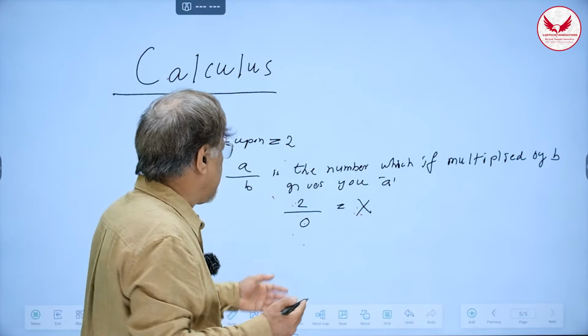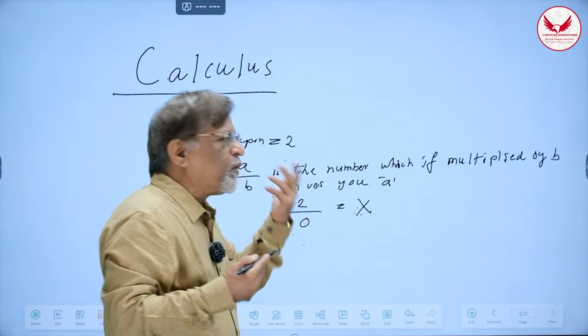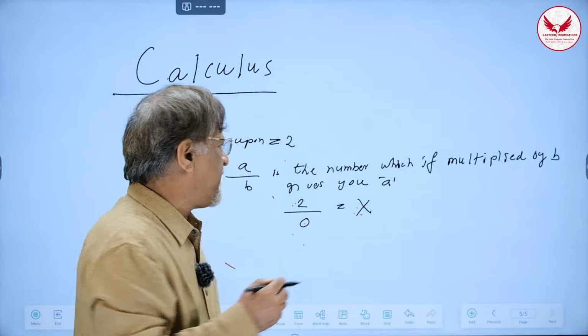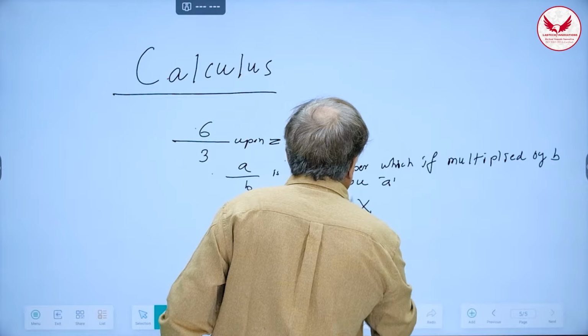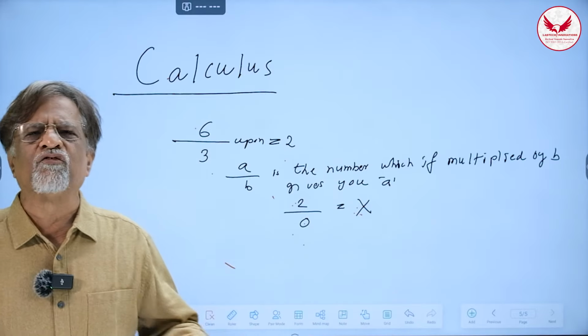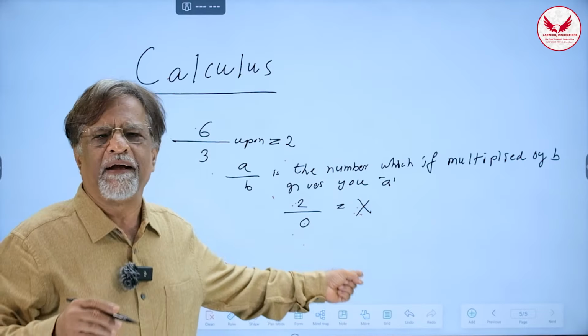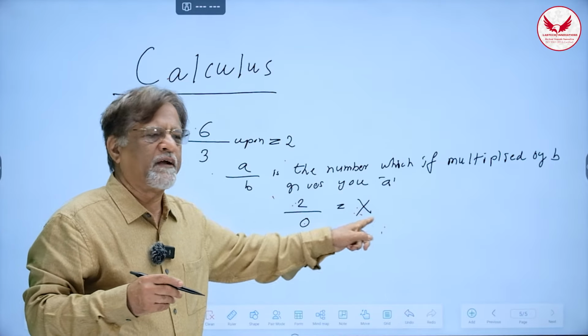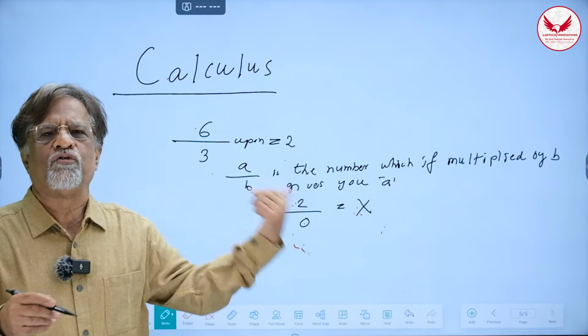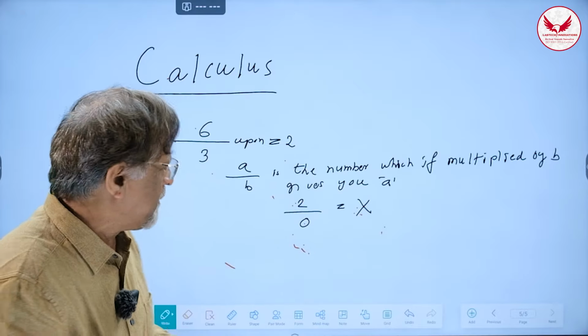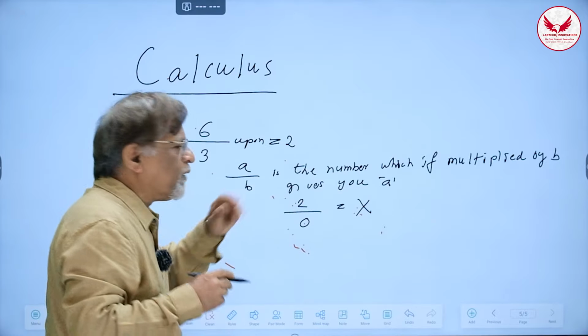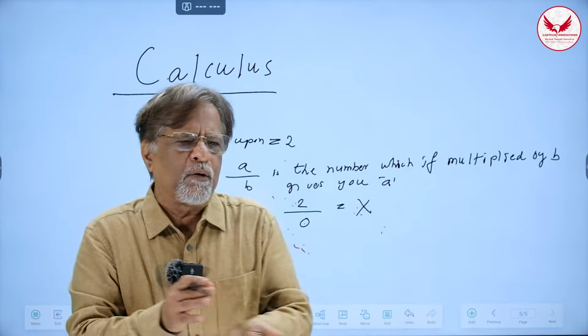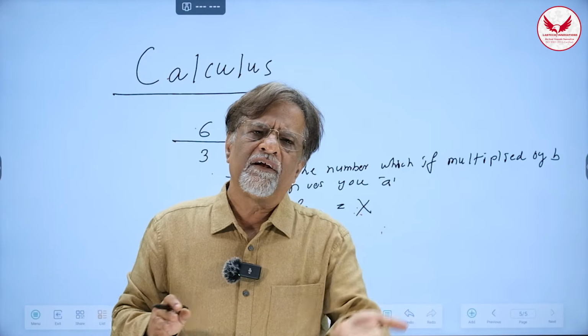You cannot define 2 upon 0 at all. It is undefined. This operation is undefined because of only one simple reason, it has no answer. Any answer if you write here will create a contradiction. Because whatever answer you write here, that multiplied by 0 gives you 0, and 0 is equal to 2, not possible. Okay. So this question has no answer, but I couldn't tell my child that it is not possible.